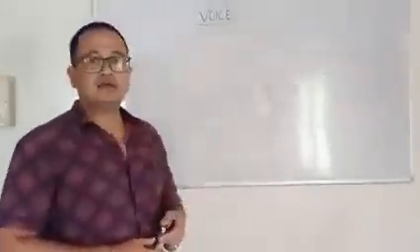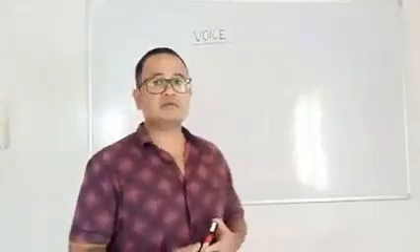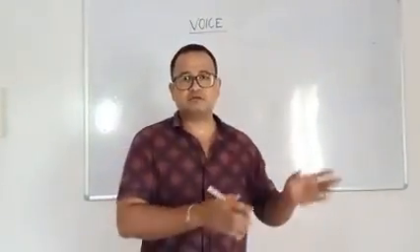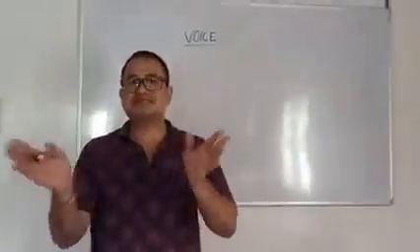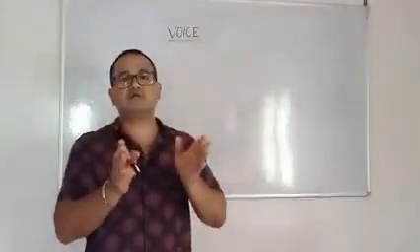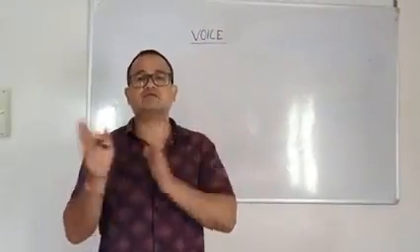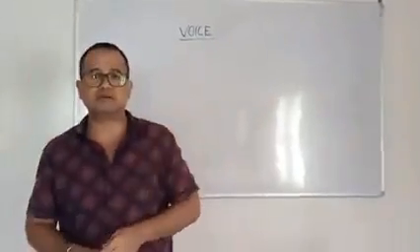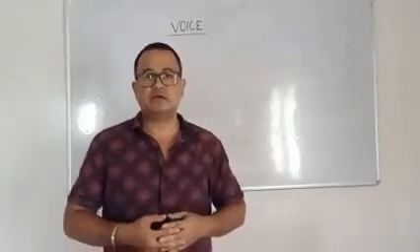So students, you can see that when we change the voice from passive to active, we don't have to do much. We only have to rotate those changes which we make when we change the voice from active to passive. If you make it in the original form, it automatically becomes passive to active.